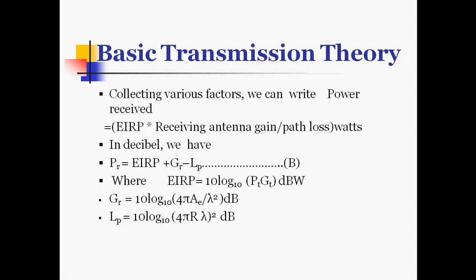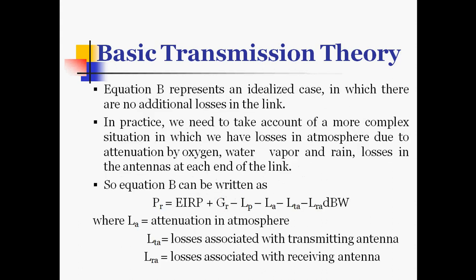So this representation is idealized, in which there are no additional losses in the link, and it describes the transmission between two ideal antennas in otherwise empty space. That is, if there are no additional losses, these equations are called ideal antenna equations, in empty space.